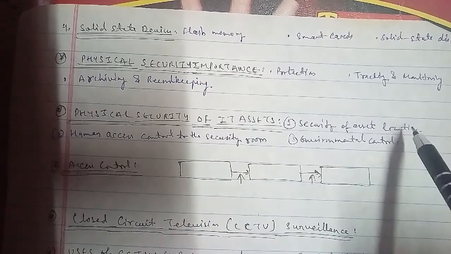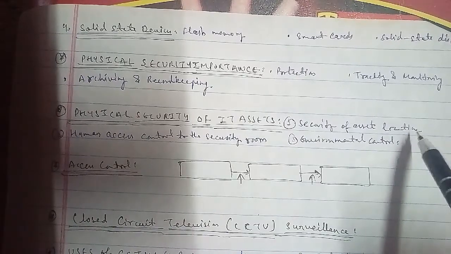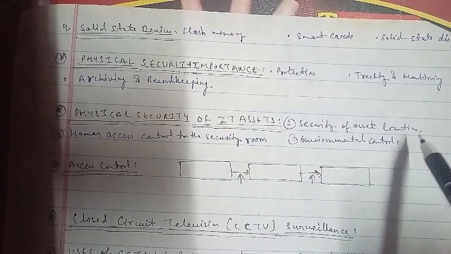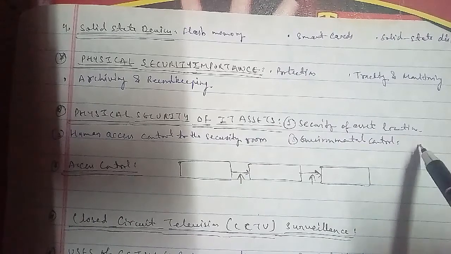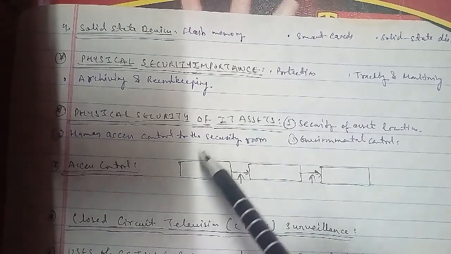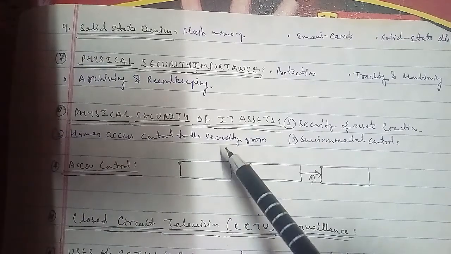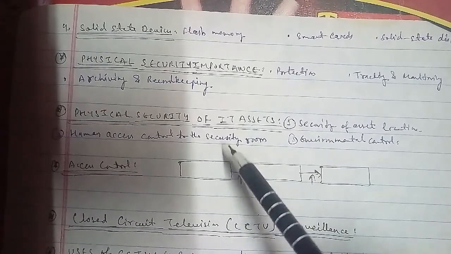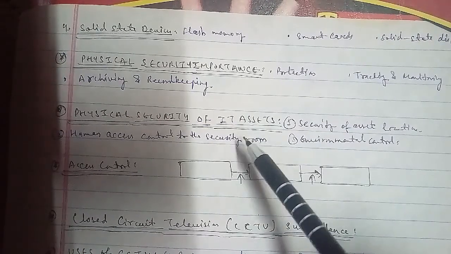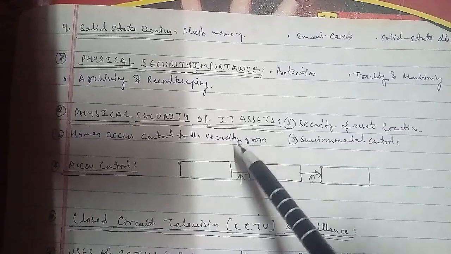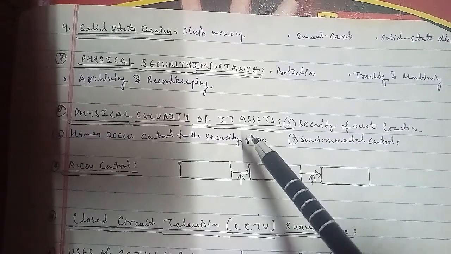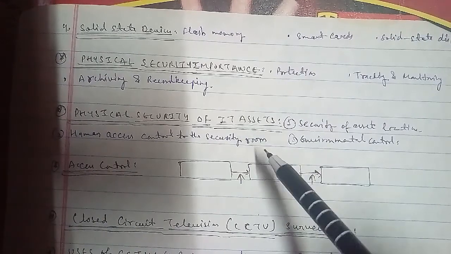Next, regarding human access control to the security room. Before entering the server room, all personnel need to be authorized to enter the room. There can be an exception for the daily maintenance team, and it is better to have a supervisor present when maintenance work is carried out. All personnel need to be physically verified and must carry an identity card. If possible, implement digital access control or biometric access control as well.